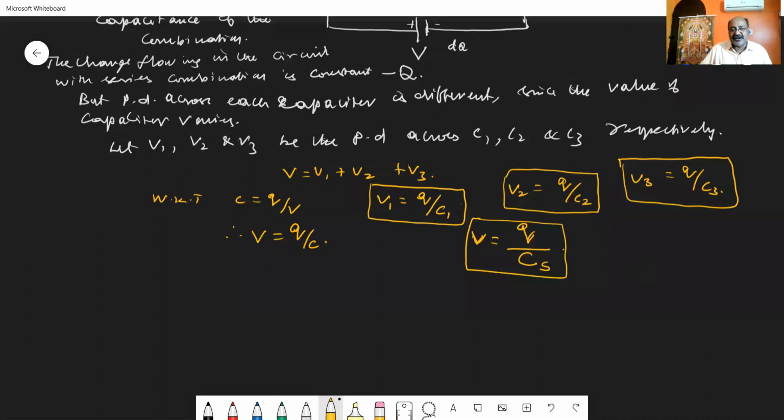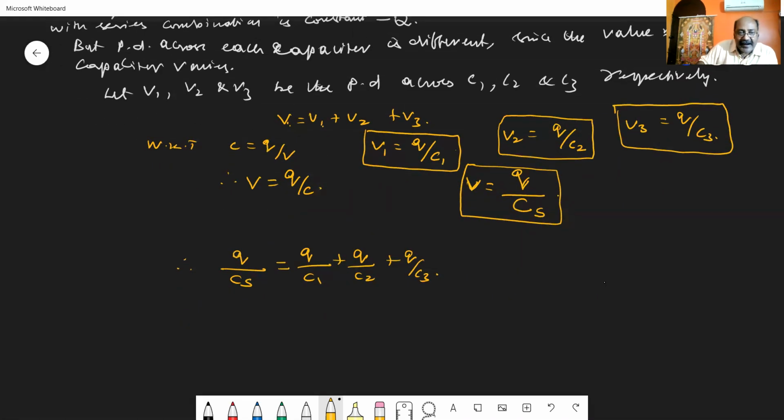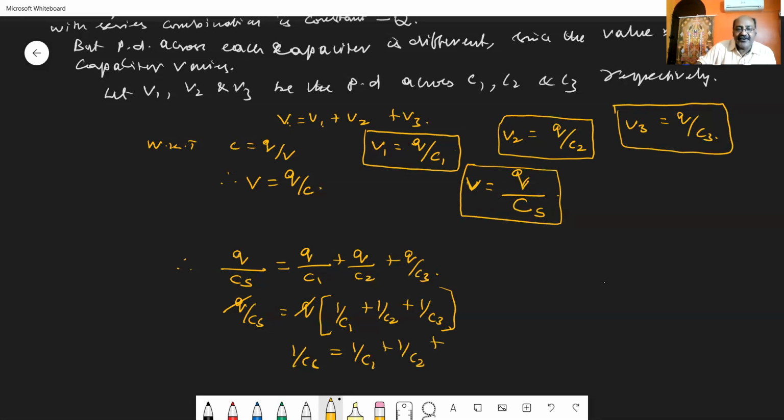You take this and substitute in this equation. Therefore, instead of V, I can write Q by CS is equal to, instead of V1, Q by C1, then Q by C2, then Q by C3. How can I simplify this? Q by CS is equal to, taking Q common, 1 by C1 plus 1 by C2 plus 1 by C3. So this Q and this Q will get cancelled. So I can write 1 by CS is equal to 1 by C1 plus 1 by C2 plus 1 by C3.